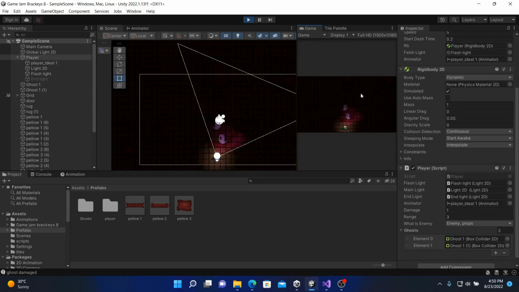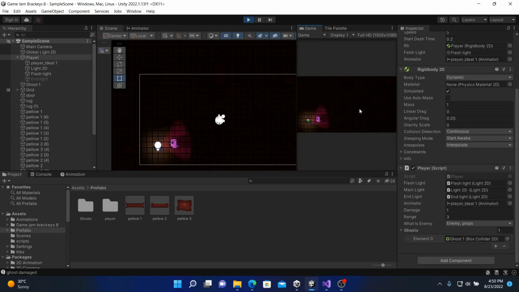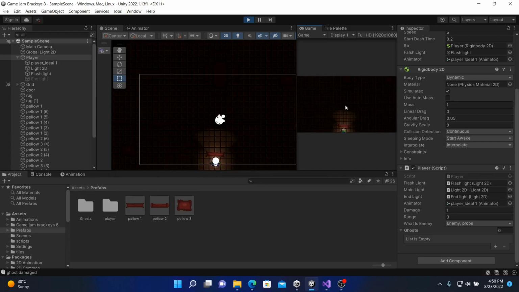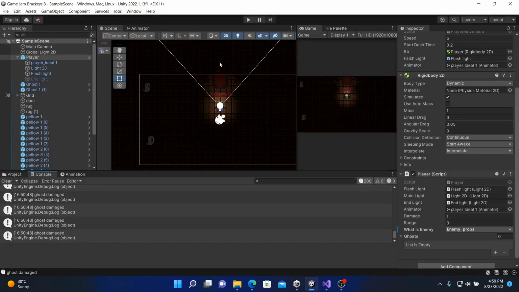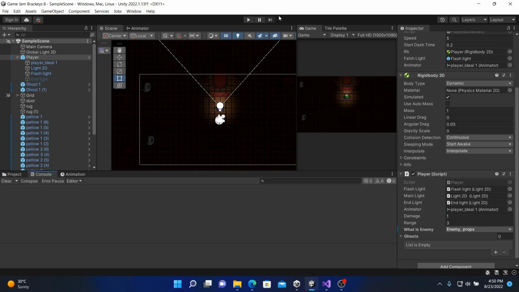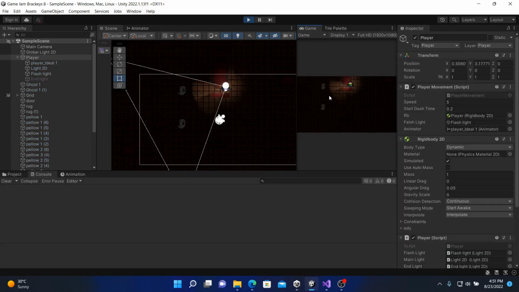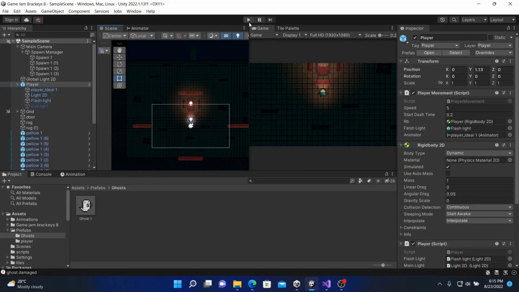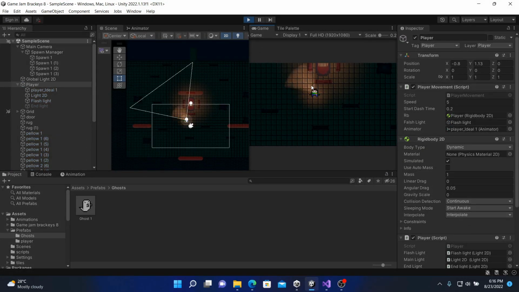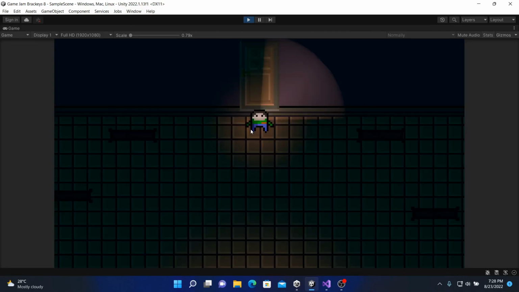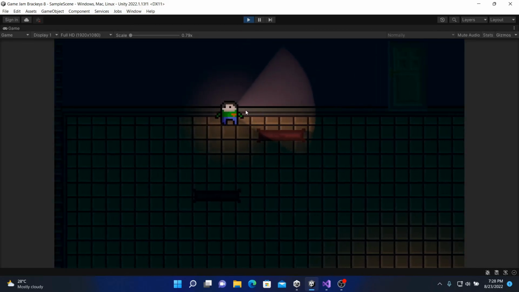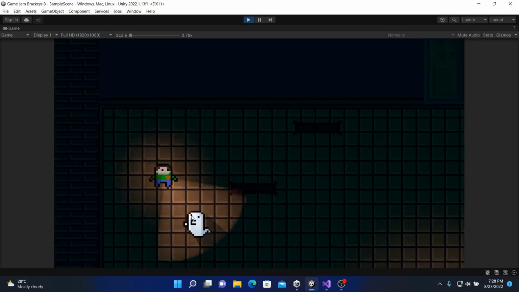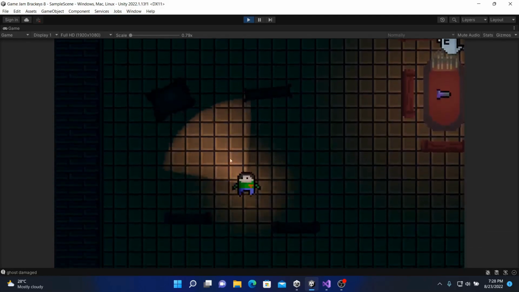As you see, on the top right there is a list: when the ghosts are inside the bounds of the flashlight, they enter the list, and when I left click, it makes a raycast to the ghosts and damages them. And now I made the enemy spawners so that they spawn from outside of the bounds of the camera, but it was kinda glitchy, but I fixed it later. Next I made the camera follow the player with the bounds for the map using Cinemachine, and now as you see, everything is working.